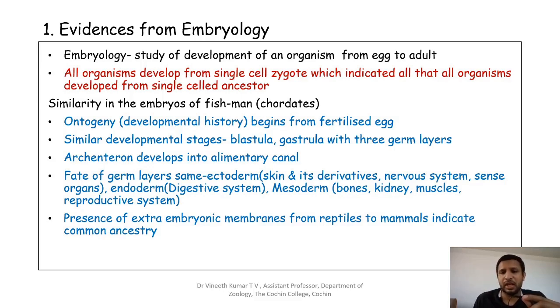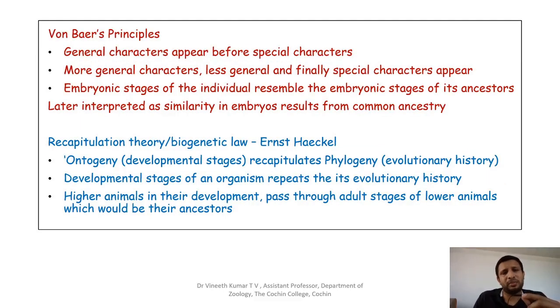So these are some of the evidences from embryology that suggest evolution. And there are two principles from von Baer, and also the recapitulation theory, which are in support of what is called evidence from embryology.